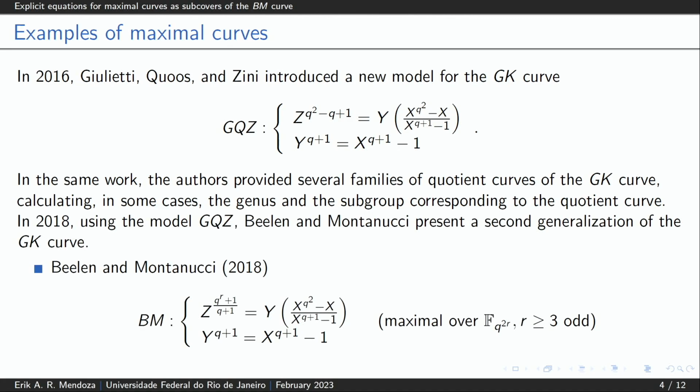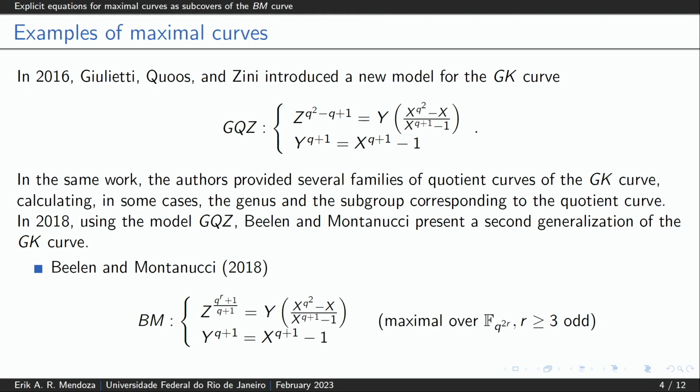So in 2018, using this model introduced by Giulietti, Quoos, and Zini, Beelen and Montanucci presented a second generalization of the GK curve. This is the BM curve, and is defined by these affine equations. This curve is maximal over F_{q^{2r}}, okay?